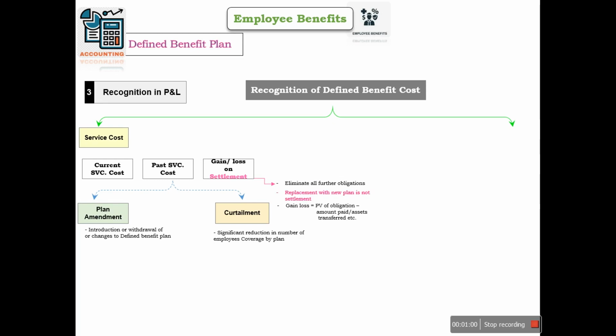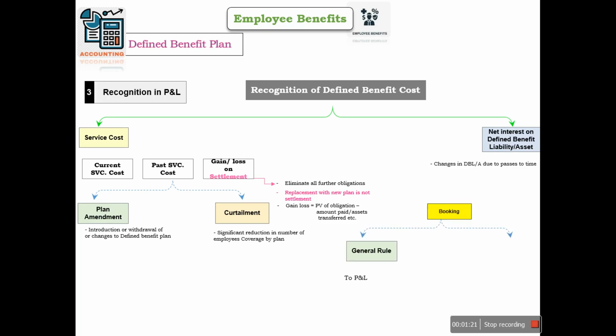And gain or loss on settlement will be calculated by present value of obligation minus amount paid or assets transferred, etc. Apart from it, there may be another cost of interest on defined benefit liabilities or assets.